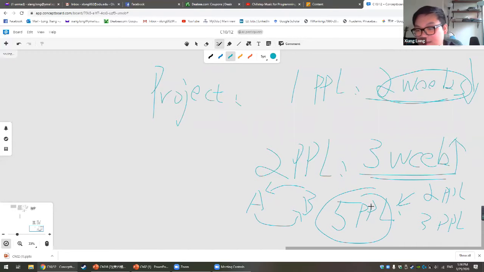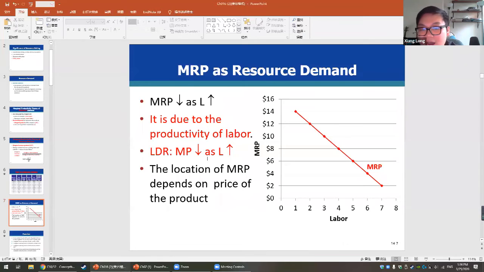So that's why, the more labor you hire, the productivity of the labor actually decreases, because the employees will think the other employees will do more compared to them. So the marginal revenue product, which depends on the price of the product, will be a downsloping curve. It's actually very, very easy.